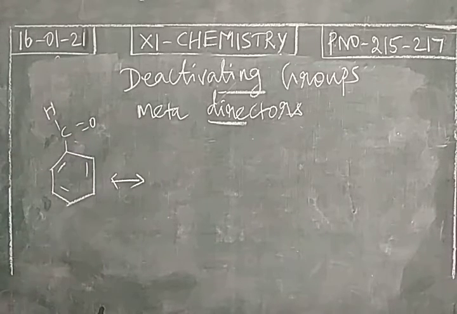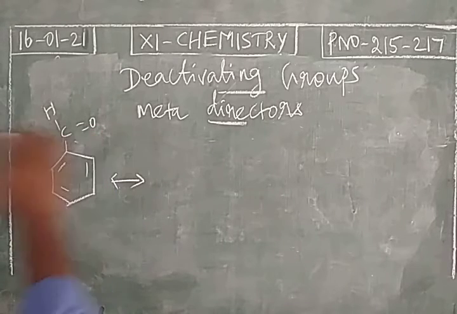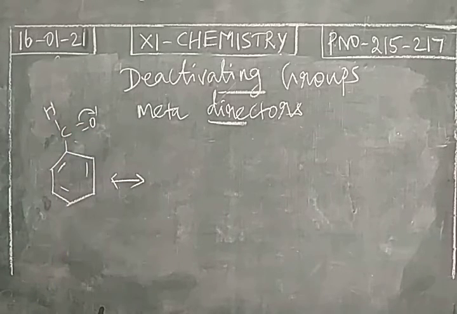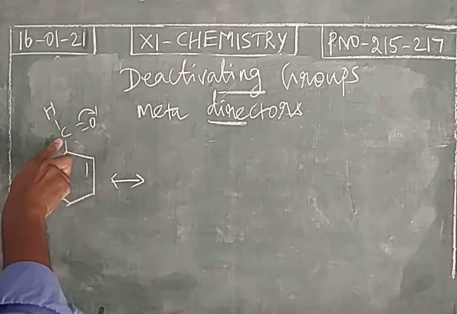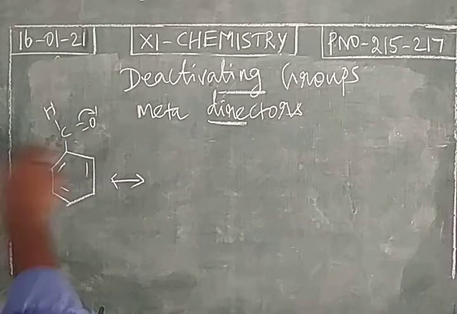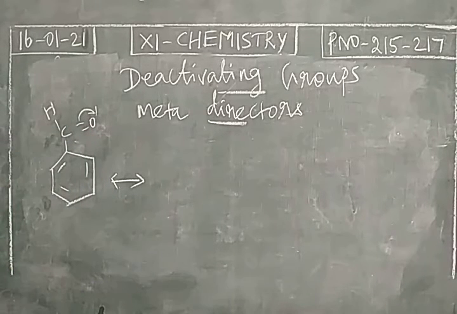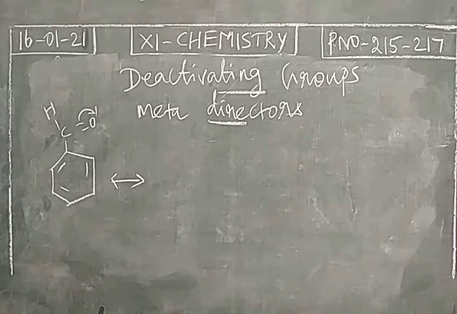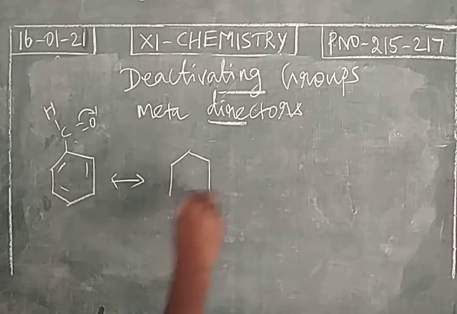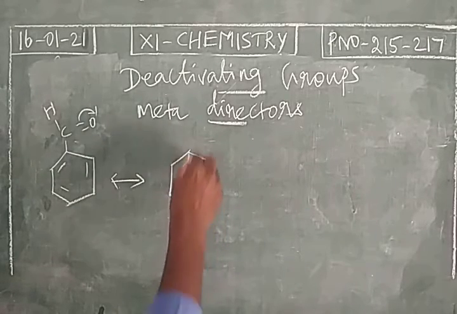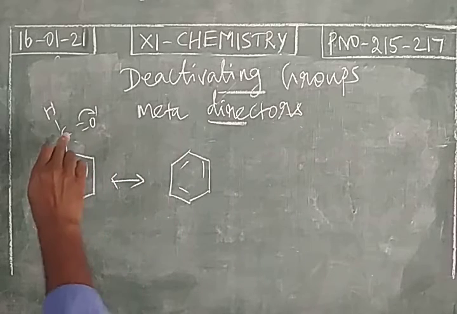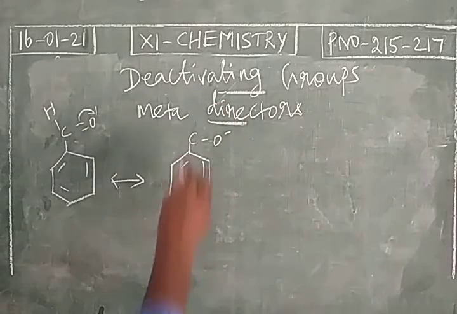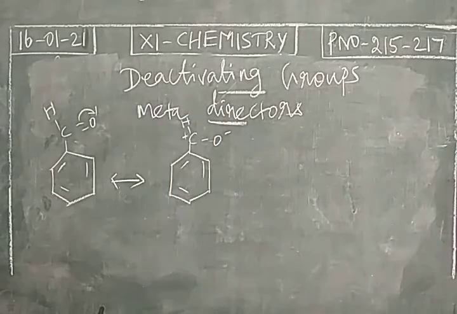In the aldehyde group, comparing carbon, oxygen has more electronegativity. So this electron will be shifted over here. Left to right, electronegativity increases. Comparing carbon, oxygen has more electronegativity, so the pi electron is shifted over the oxygen. So when the pi electron is shifted over the oxygen, the carbon becomes positive.